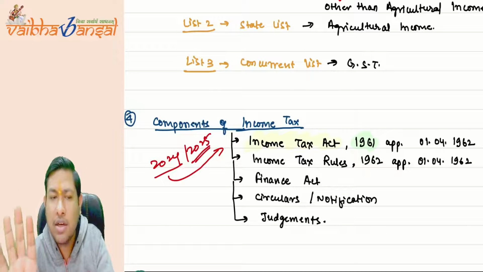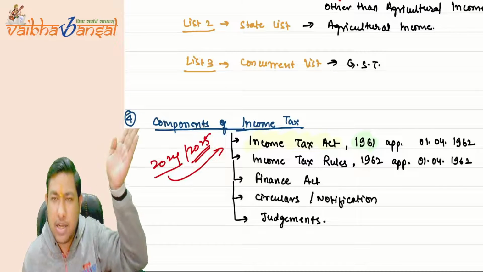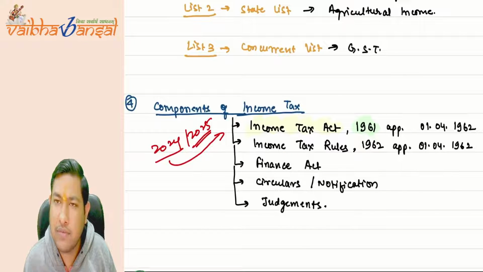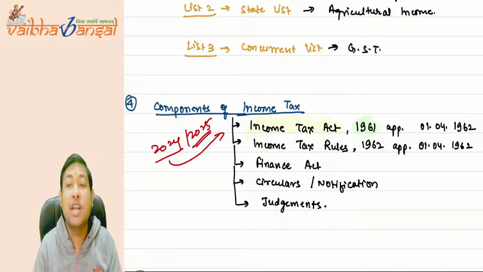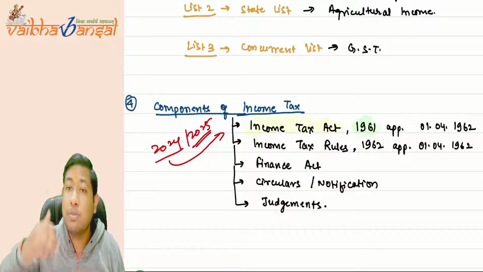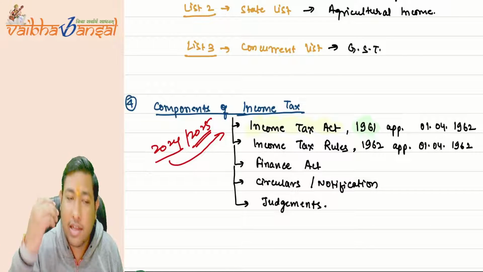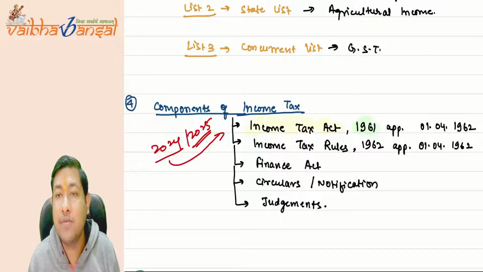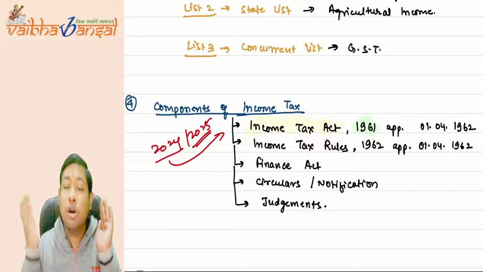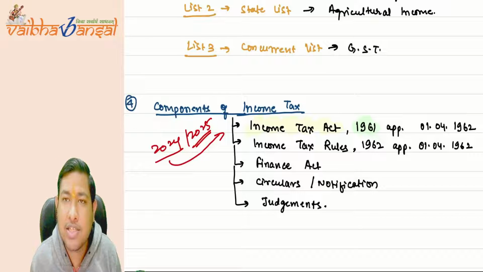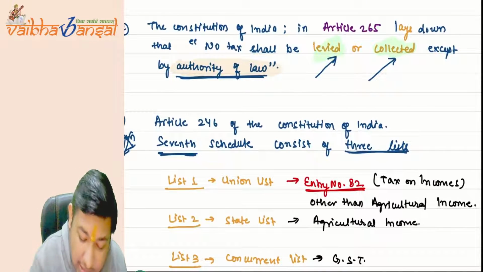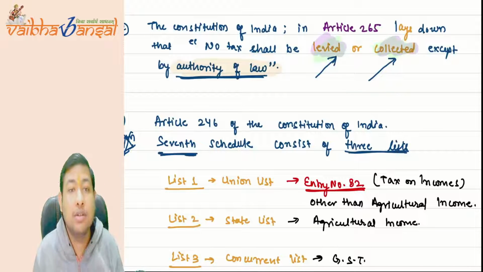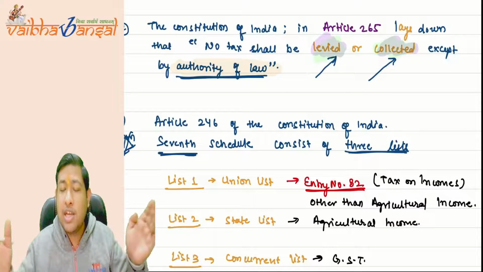So do you think that the same act which was made in 1961 will be the same in the year 2025? No, it is not going to happen, because certain circumstances change, there is technology advancement, and various sources of income come out which were not there in 1961. So the situation changes, and the government also wants to increase the scope of levy or collection.